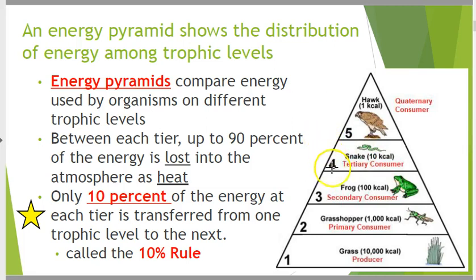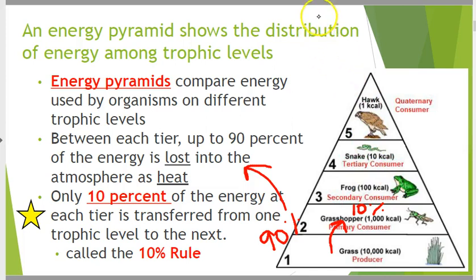Between each level, 90% of energy is lost. It's lost through digestion, it's lost through heat, different things. So this grass down here, and I've got an example on here, if this grass contained 10,000 kilocalories of energy, and that grasshopper eats that grass, he only gets 10% of it. He gets 1,000.